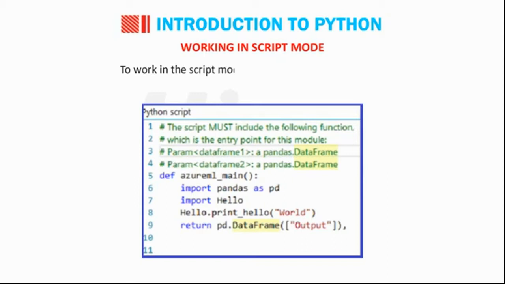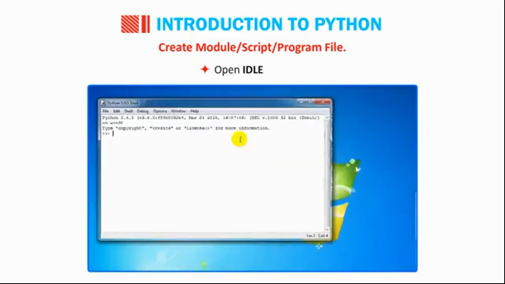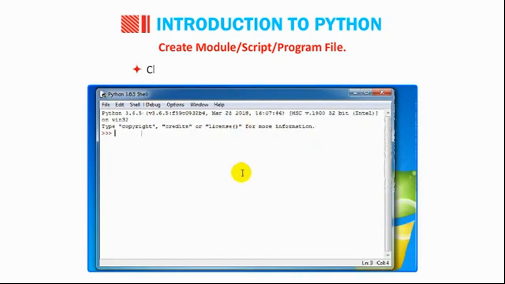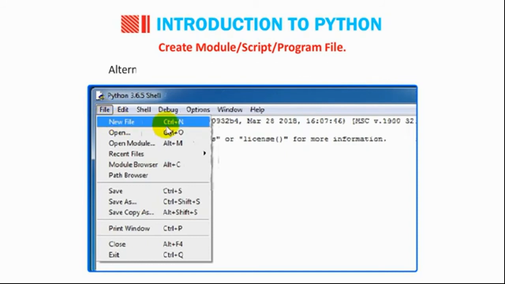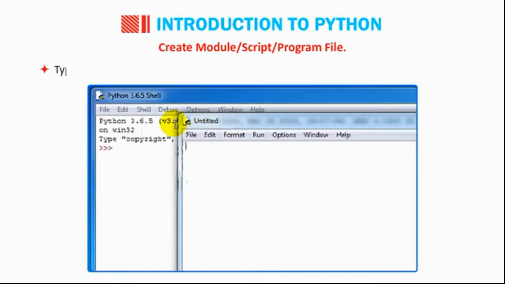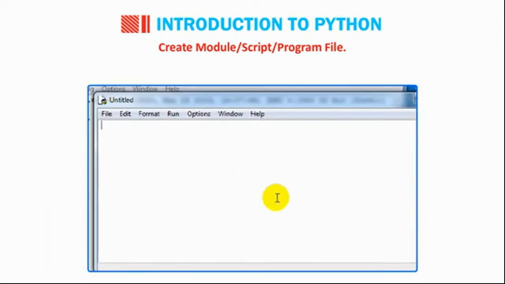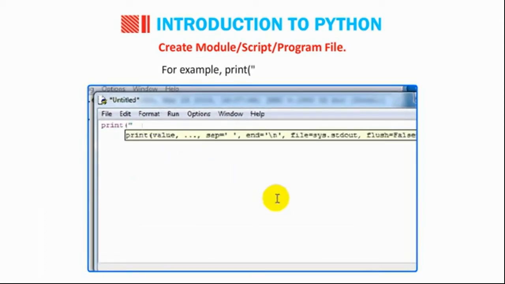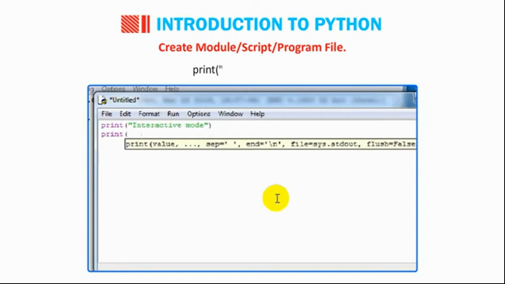To work in the script mode, you need to do the following. Create a module or script or program file. Open IDLE Python. Click on File, then go to New File in the IDLE Python shell. Alternatively, you can also press the Ctrl+N key combination. Type the commands that you want to save as a program in the new window that opens. For example, print("in interactive mode"), print("in script mode").